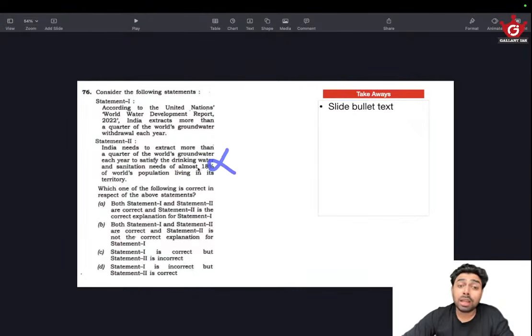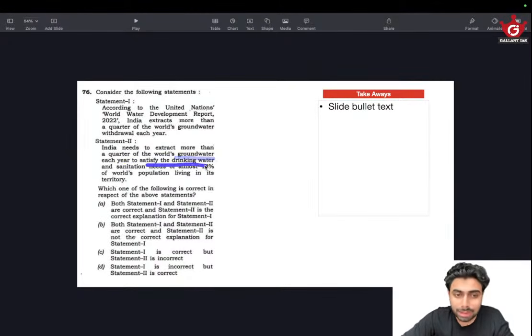And here, if somebody knew that 18% is right, they think that okay, 18% is right, so this could be right. This is a factual question. So this is where having a clear head and reading through the question carefully matters. Don't forget to underline these statements. Otherwise, you will get confused.